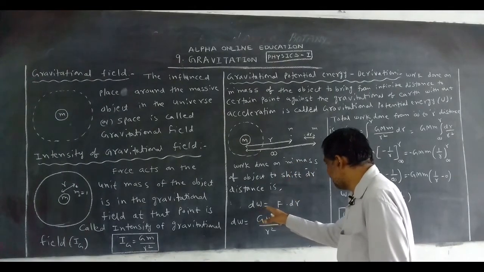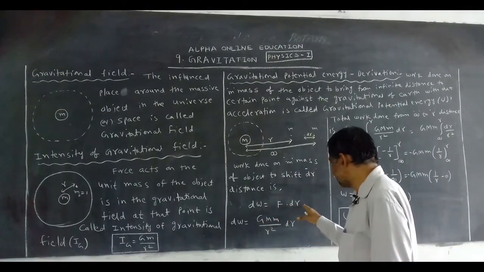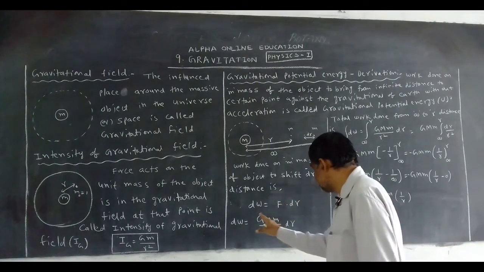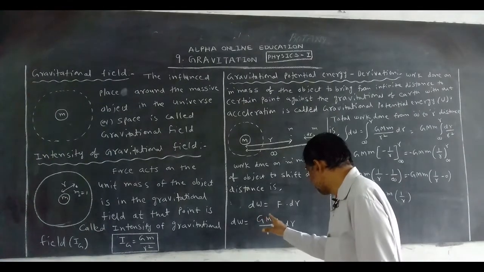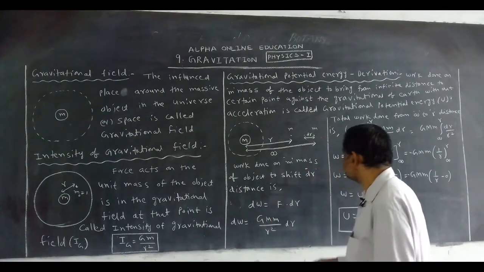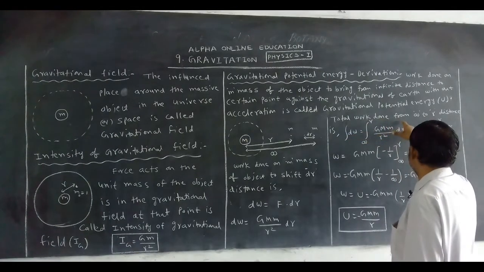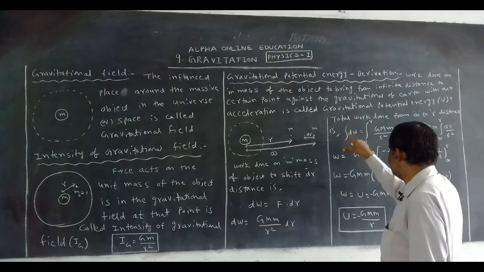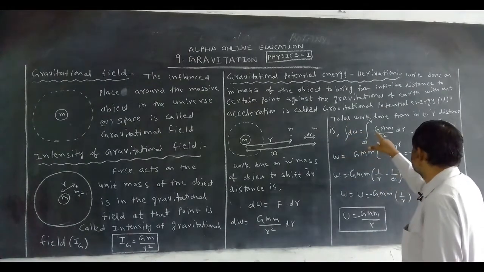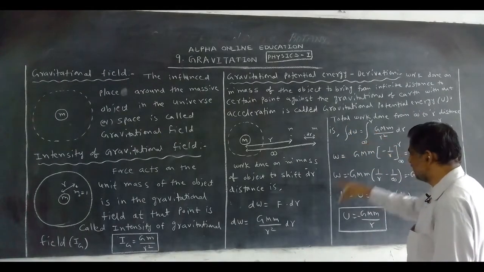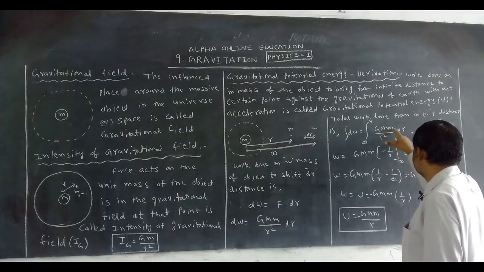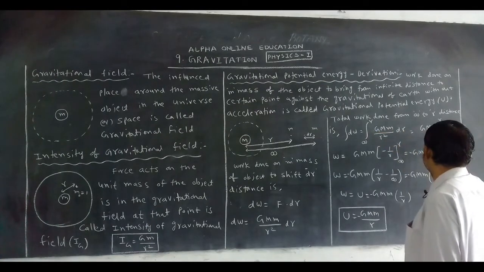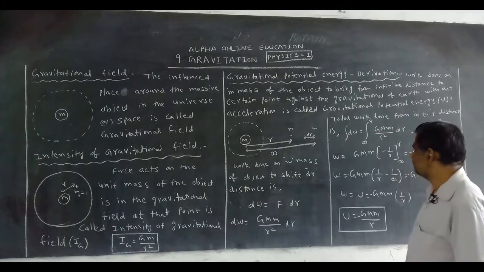That's why dW is equal to F into dr. What is F? Gravitational force. F is equal to G capital M small m by r square. Total work done from infinite to r distance, so take integration. W is equal to integral of G M m by r square into dr. G M m, take outside, integral dr by r square.